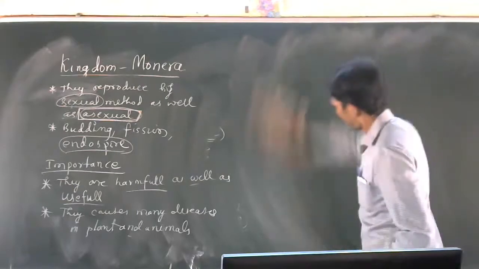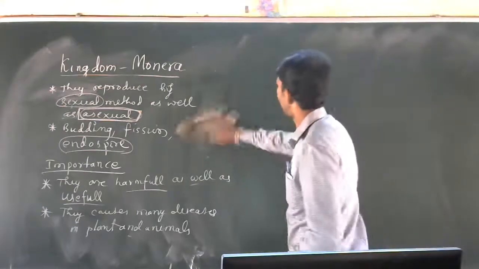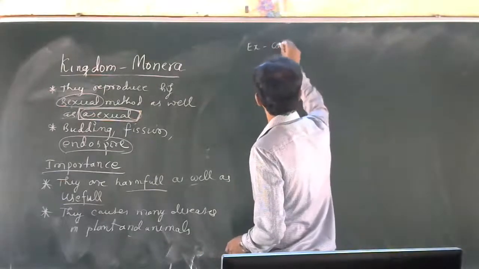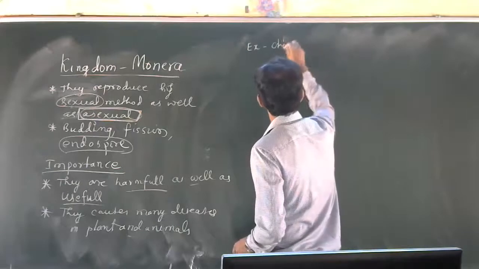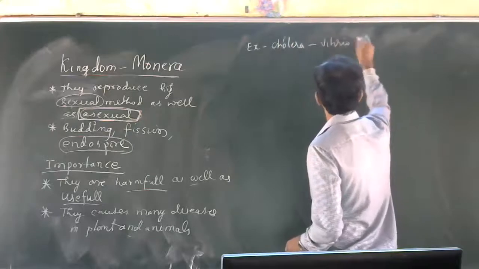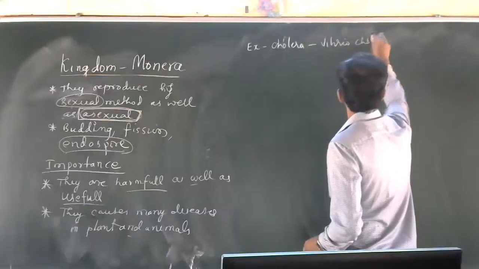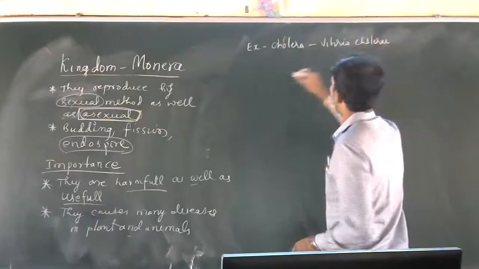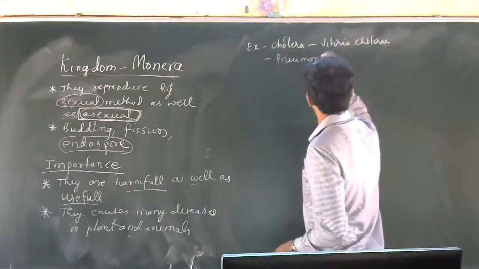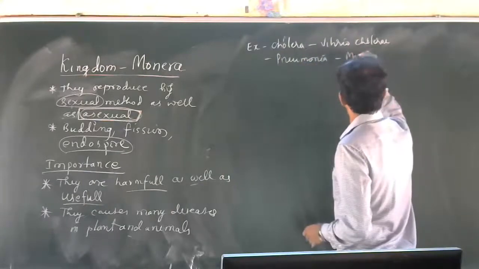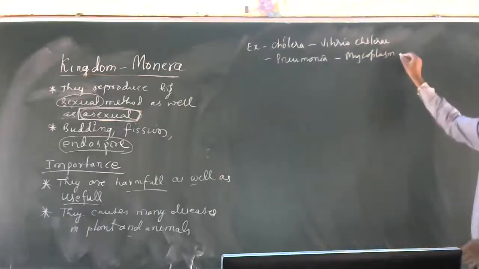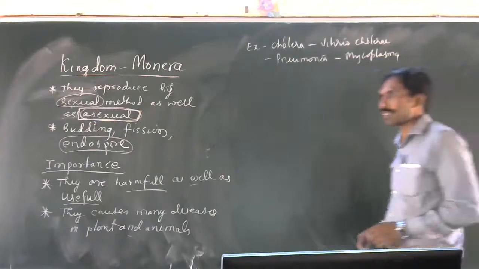Cholera is caused by the Vibrio cholerae bacterium. Pneumonia is caused by mycoplasma. So there are many bacteria which cause disease also.